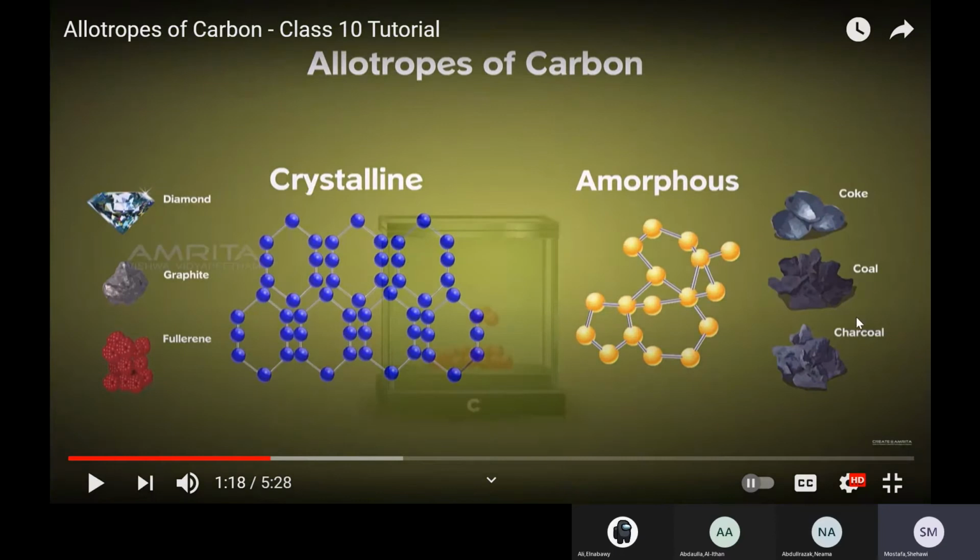So all these are pure carbon forms. If you talk about diamond, it has a crystalline shape. Graphite has a crystalline shape. Fullerene here also has a crystalline shape. We'll see the difference between these shapes. The amorphous ones give you coke, coal, and charcoal. All of these are amorphous forms of pure carbon. So all of these are different forms of pure carbon.